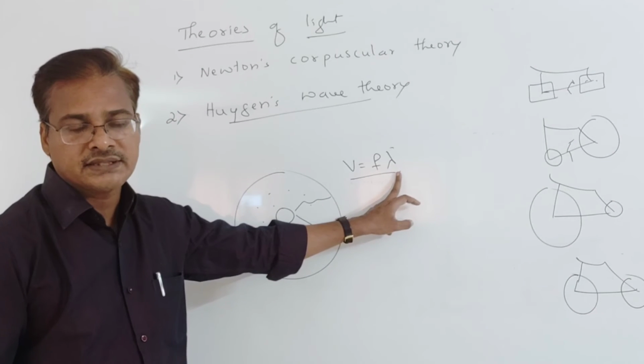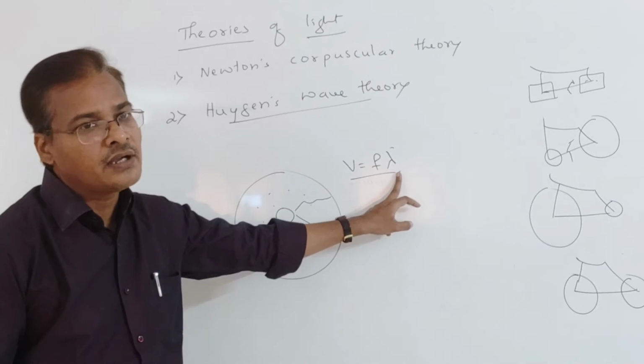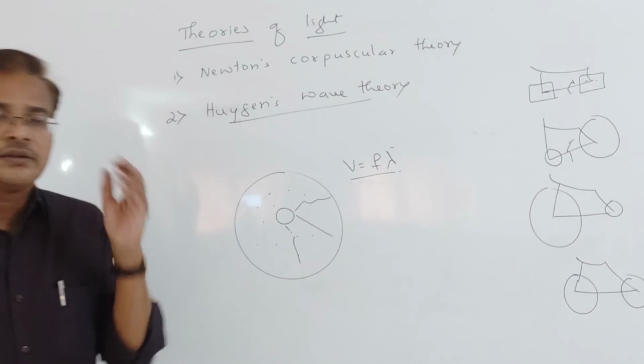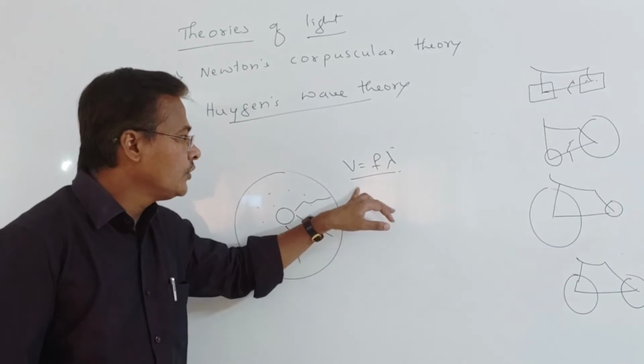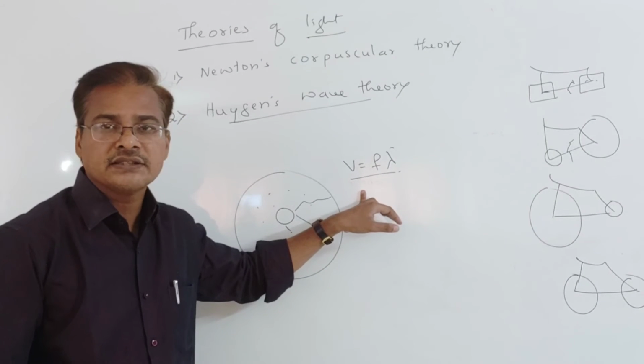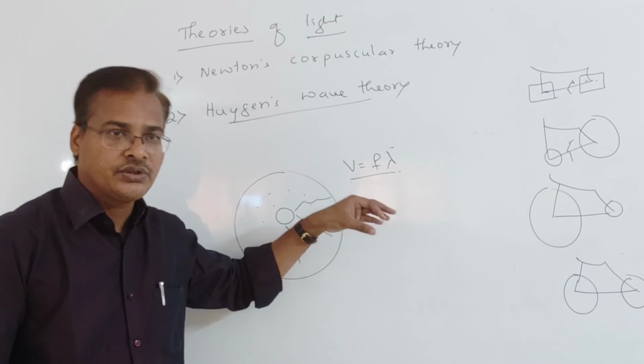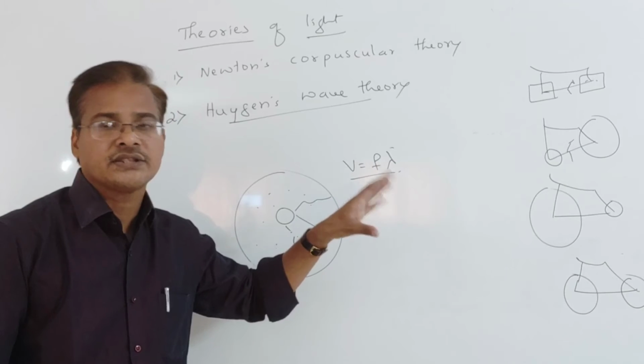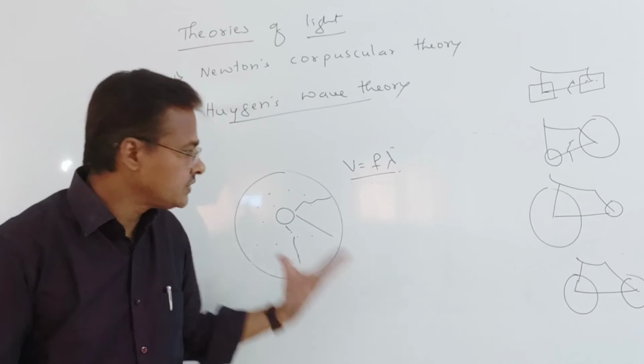Okay, so now also we can see that. But Newton failed. Second thing, according to him interference and diffraction are clearly understood. Even reflection, refraction, interference, diffraction, everything is clearly understood by using his theory.